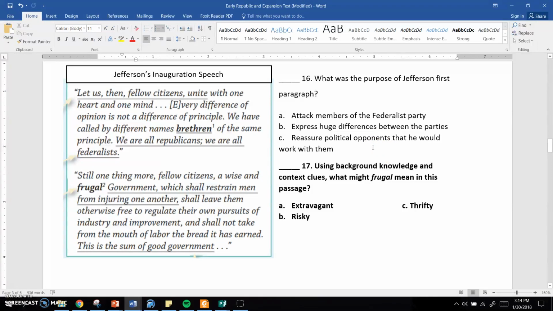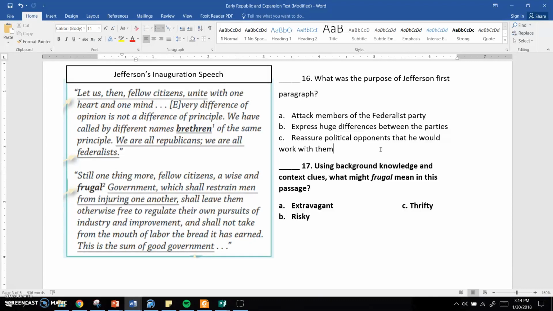Number 16. What was the purpose of Jefferson's first paragraph? A, was he attacking members of the Federalist Party? B, was he expressing huge differences between the parties? Or C, was he trying to reassure political opponents that he would work with them?